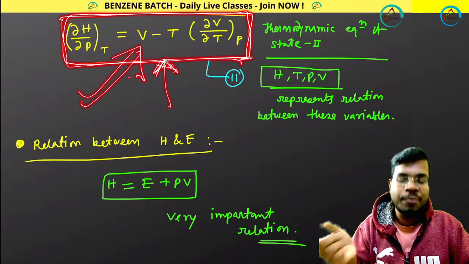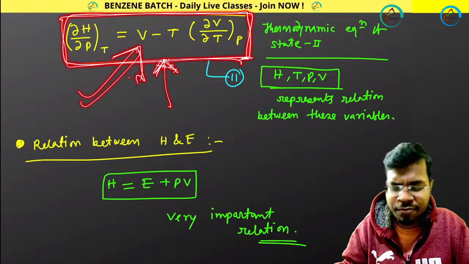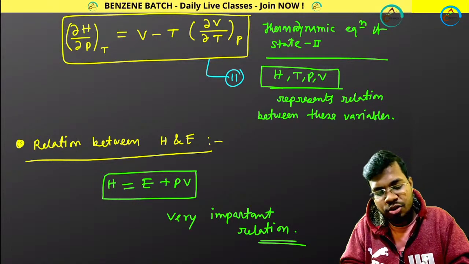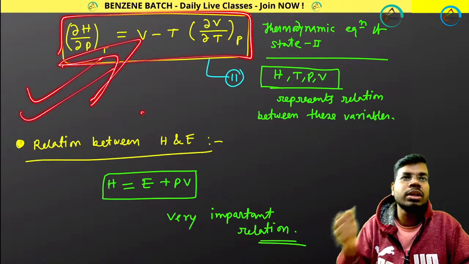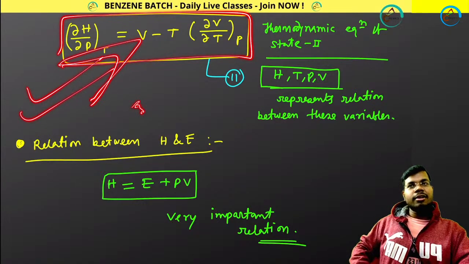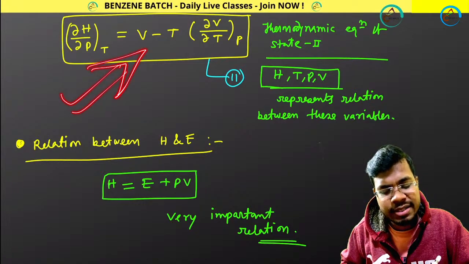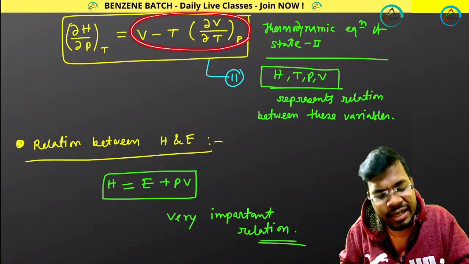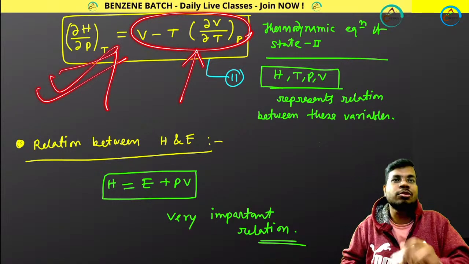Please, if you have the previous thermodynamic equation of state for enthalpy, I am talking about enthalpy only, please change it to this. This is the correct one. This is the more correct one. Whenever I was teaching you, I wrote another form of this. Here I just made some changes, but this is the more accurate form. Please change it to this.